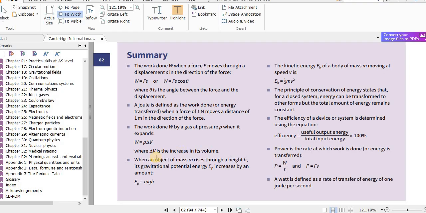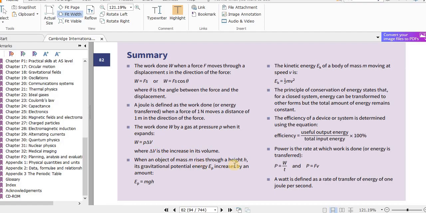There have been questions on this in the past papers, and a lot of students would have probably forgotten the theory because this is under a small section in this chapter. Okay, so anyway, this is the equation. I showed you how to derive it also, where delta V is the increase in its volume.